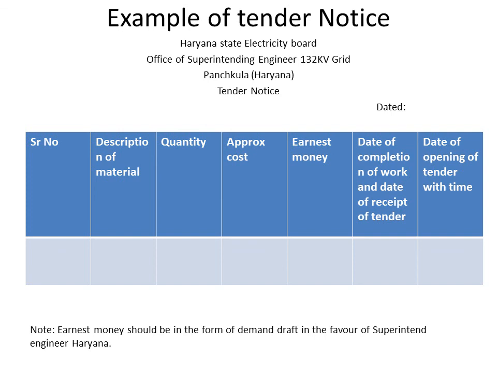Then the last one is the date of opening of tender with time, that is, at what time and on what date the tenders will be opened, in the presence of the tenderers who had filled the tender. Here is the note: the earnest money should be in the form of a demand draft in favor of Superintendent Engineer, Haryana. Here it is just an example.